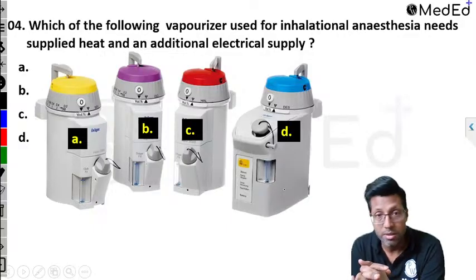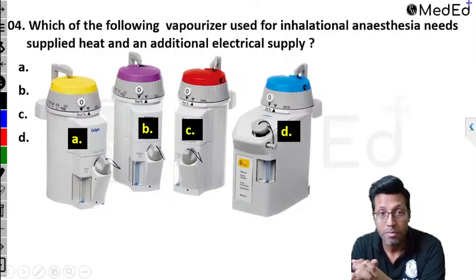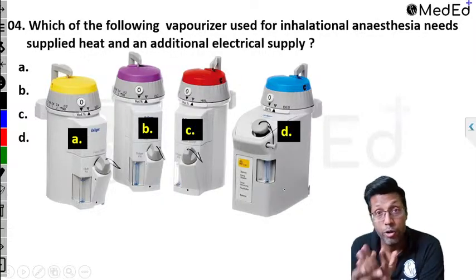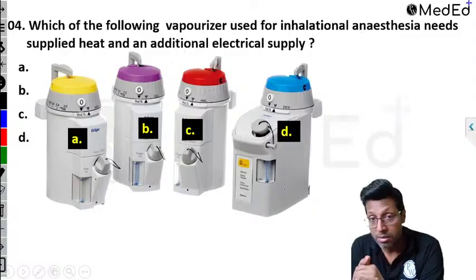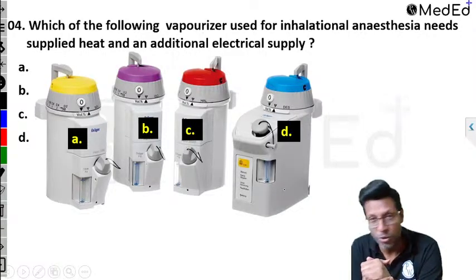Okay, Dr. Ma Shedit says B. Or any other answer? First, you need to identify the vaporizer and then you need to know the property. Anyone else? Any other answer? Dr. Ma Shedit is a little bit wrong. Okay, one more option, one more choice. If not B, then what is the answer?